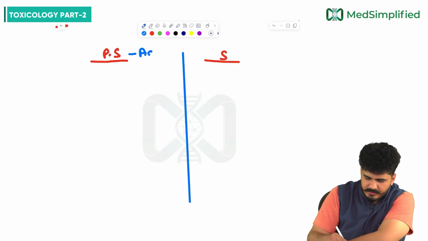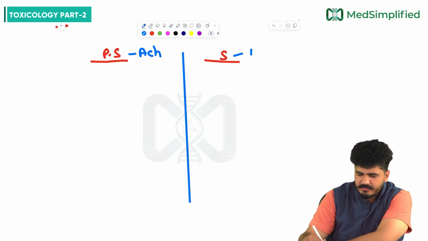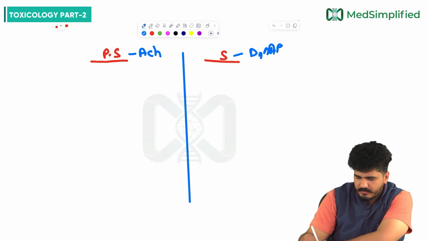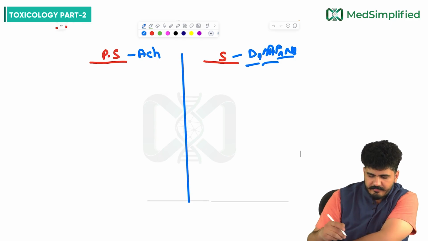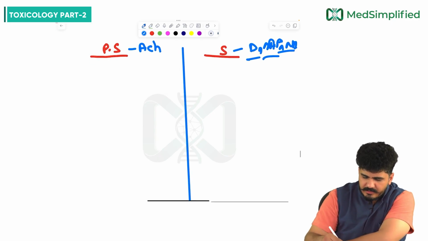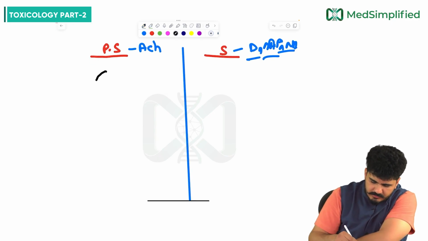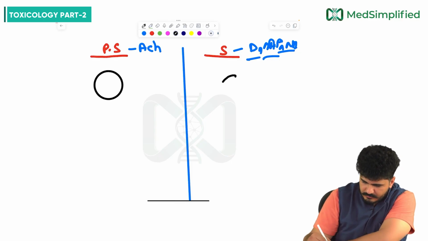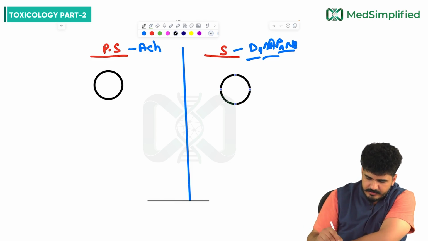Acetylcholine. In the sympathetic we have dopamine, noradrenaline, epinephrine, norepinephrine.